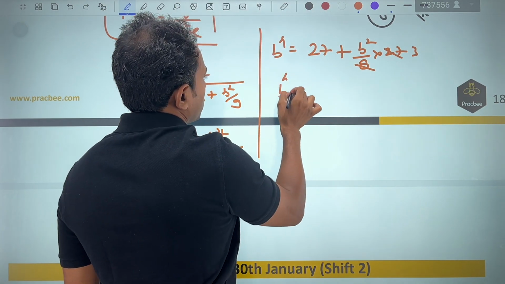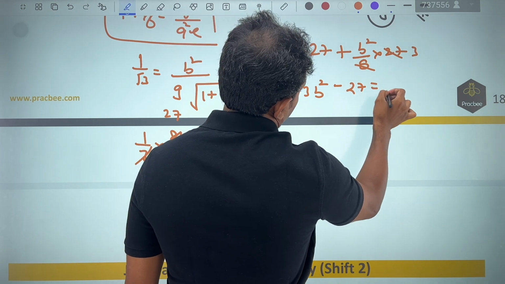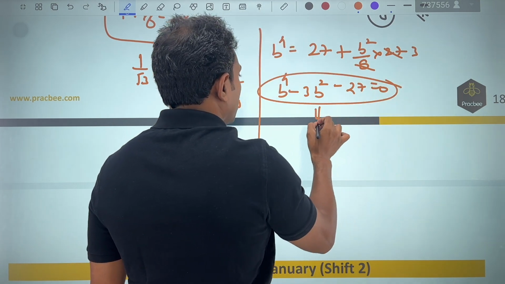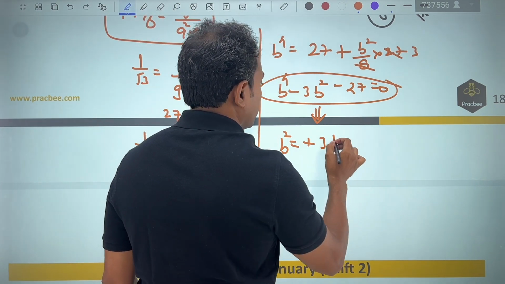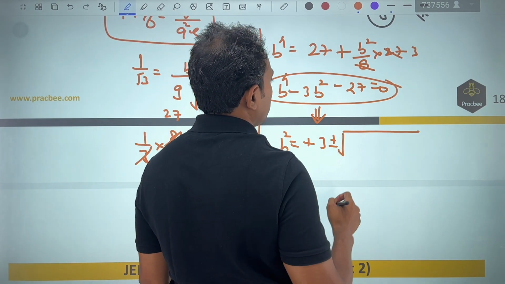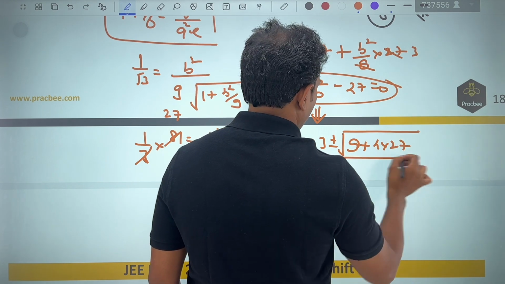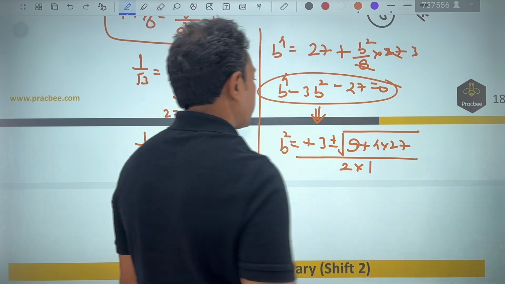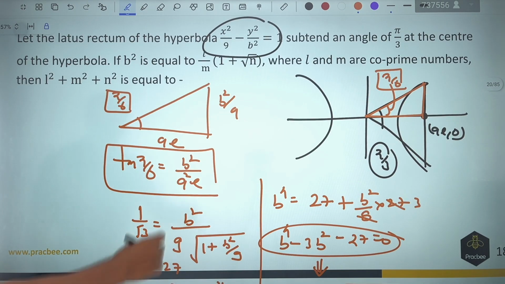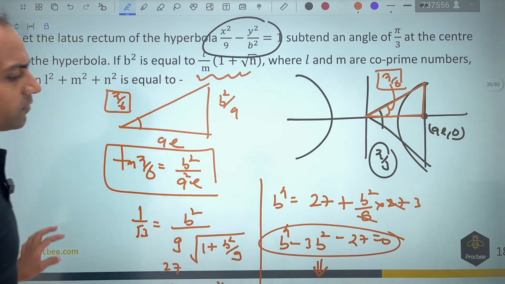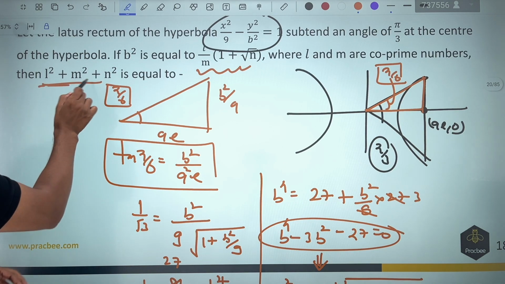So we have got an equation, b raised to the power 4 minus 3b square minus 27 is equal to 0. So from here, if I find the value of b, this will become plus 3 plus minus root of b square plus 4 into 27 by 2 times a. Check my calculation, you have got the value of b square. Now the question is saying that b square is equal to this much. From here now we can compare and get the value of L and M. Put it here and get the final answer.